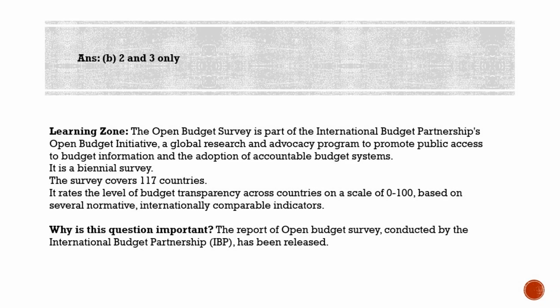And India is placed at 53rd position among 117 nations in terms of budget accountability and transparency. And the IBP has provided a transparency score of 49 out of 100 to India's Union Budget process. And the score given to India is higher than the global average score of 45. And as per the survey, India has performed well in timely publishing and providing relevant information in the audit reports and in-year reports, and it scored higher than many other countries. Other developing countries, with the exception of China, have scored much higher transparency scores in comparison to India.